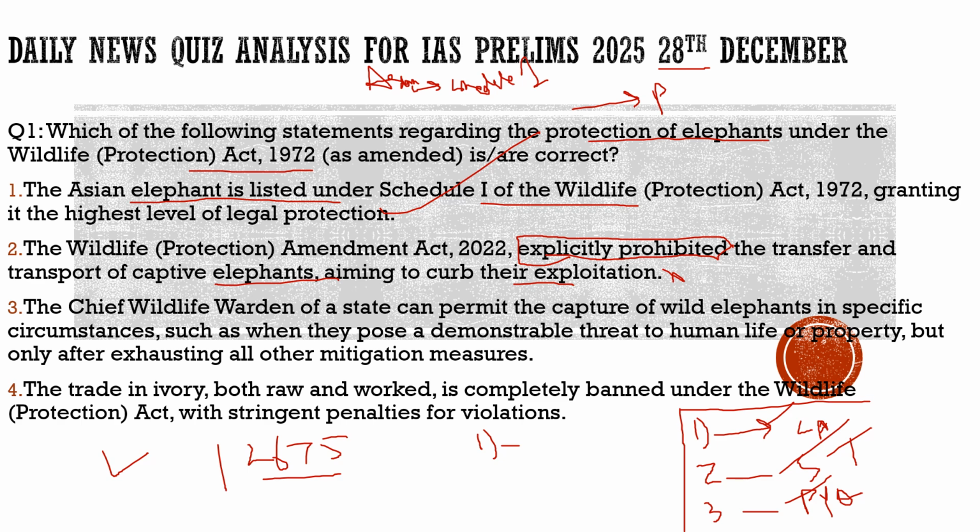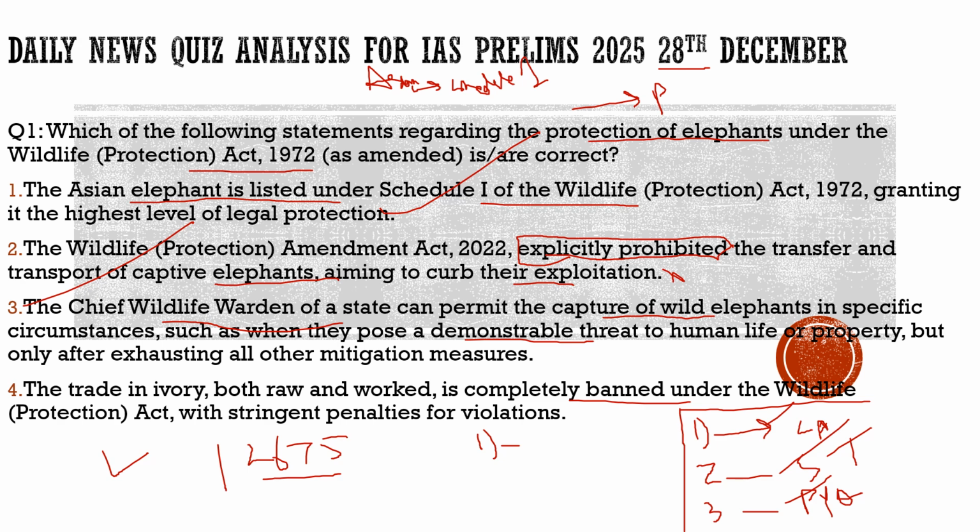And as I always say, whenever there is an extreme statement, most of the time that statement is incorrect. Coming to the third statement, the chief wildlife warden of a state can permit the capture of wild elephants in specific circumstances, such as when they pose a demonstrable threat to human life or property, but only after exhausting all other mitigation measures. There is nothing wrong with the statement, 100% correct. Third statement is correct, second statement is incorrect. Coming to the fourth statement, it says the trade in ivory, both raw and worked, is completely banned under the Wildlife Protection Act with stringent penalties for violation. 100% correct, nothing wrong with the statement.